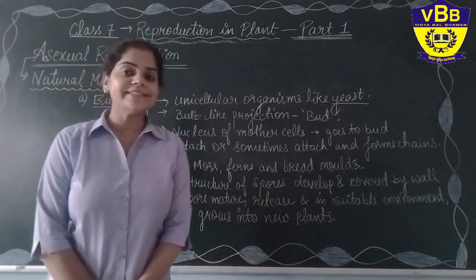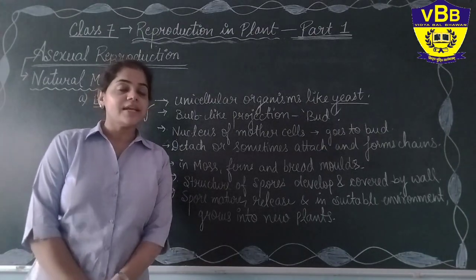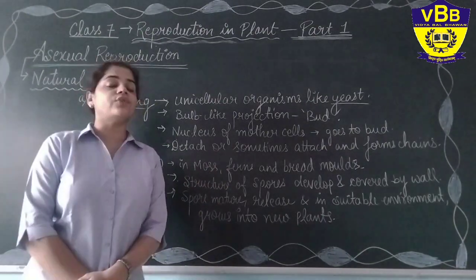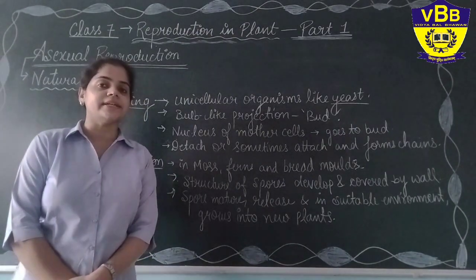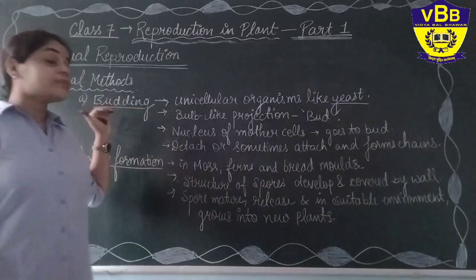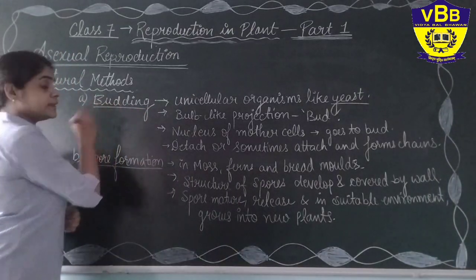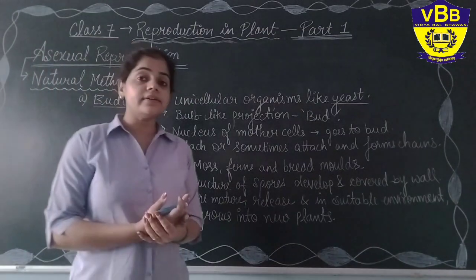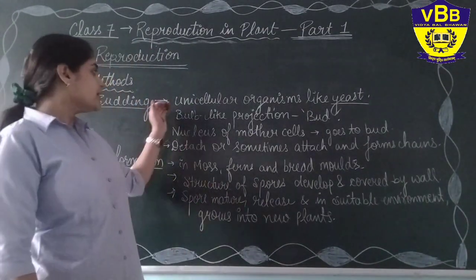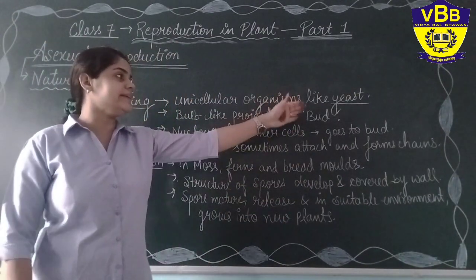So students, let us see some natural methods of reproduction in plants. As I told you, we will learn them one by one. The first method is budding. As the name suggests, it comes from the word bud, and in this method a bud arises. How does it arise? It generally occurs in unicellular organisms like yeast.